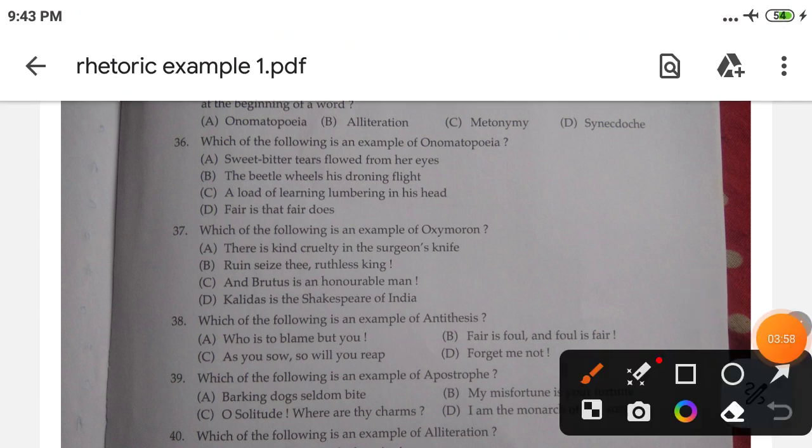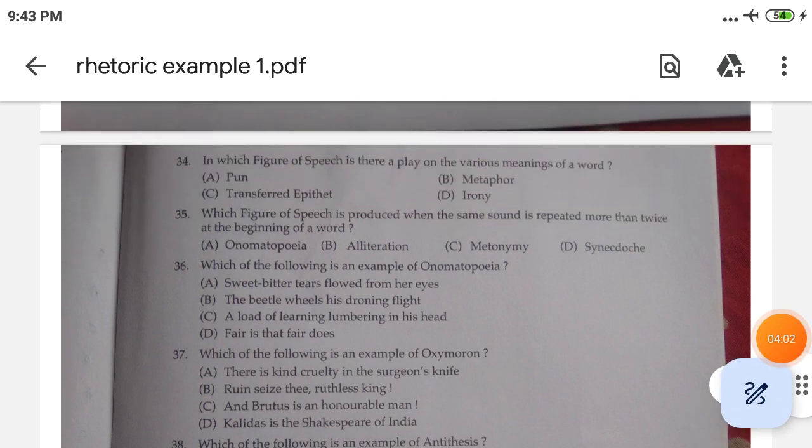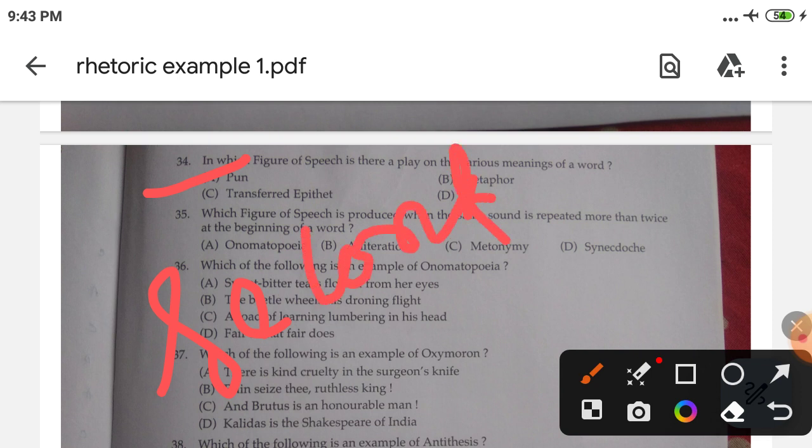It means the duality of the meaning of a single word. That is called pun. Pun is nothing but the duality of a single word. A single word may have different meanings in different contexts. For example, second can talk about time, and second can talk about position, like first, second.